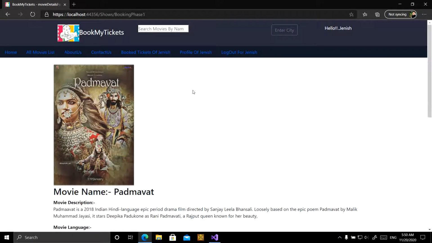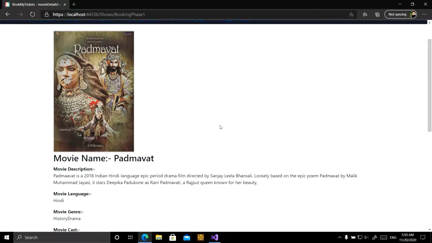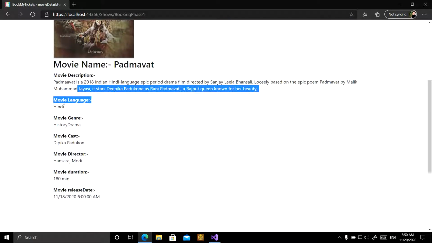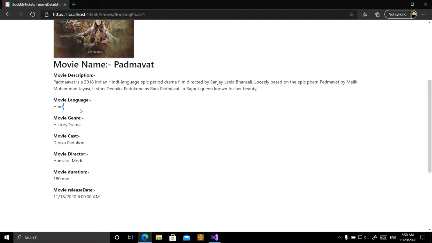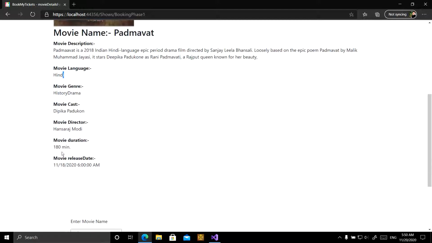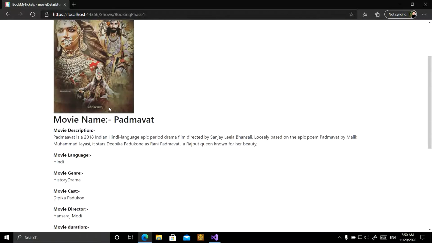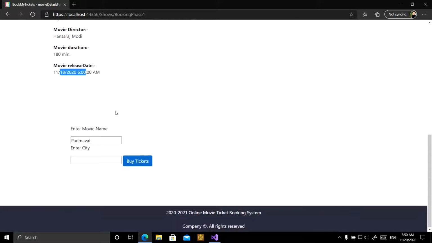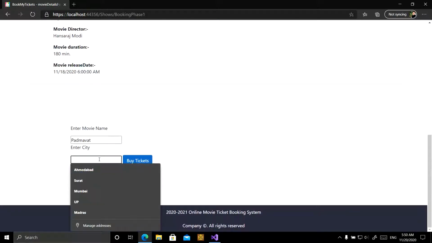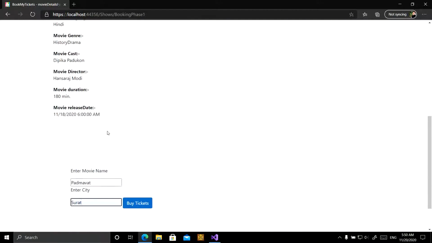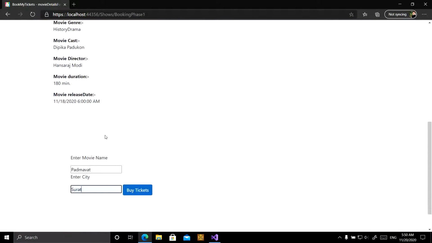And he is redirected to the page which shows the poster of the movie, name of the movie, description, language, genre, cast, director, duration, release date, this type of information. For booking, Janish has to write a city. For a particular city's theater, the user can book a ticket. Like Janish wants to book a ticket for Surat.